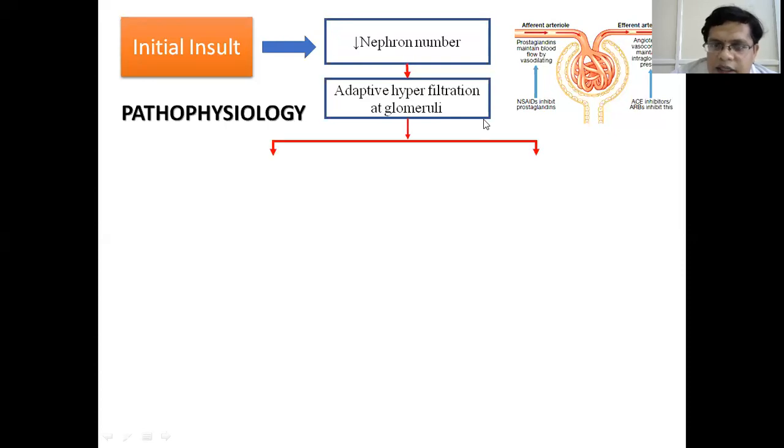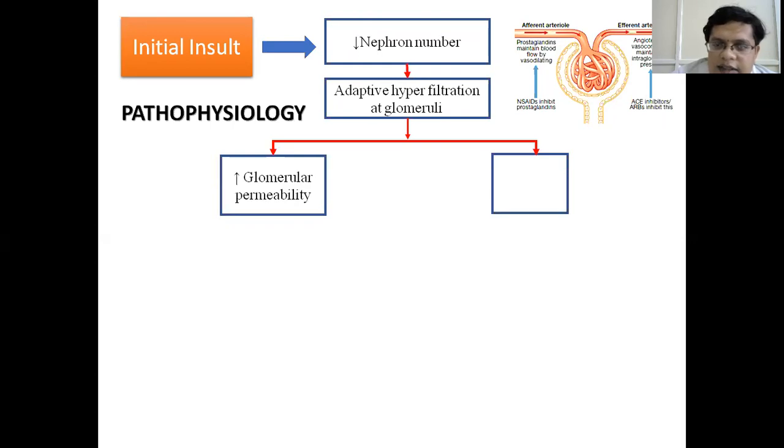There are several mechanisms by which the kidney itself can increase its GFR. One is increased permeability of the glomerular membrane, and the second one is the activation of the renin-angiotensin-aldosterone system. The renin-angiotensin-aldosterone system increases angiotensin 2. Angiotensin 2 constricts the efferent arteriole.